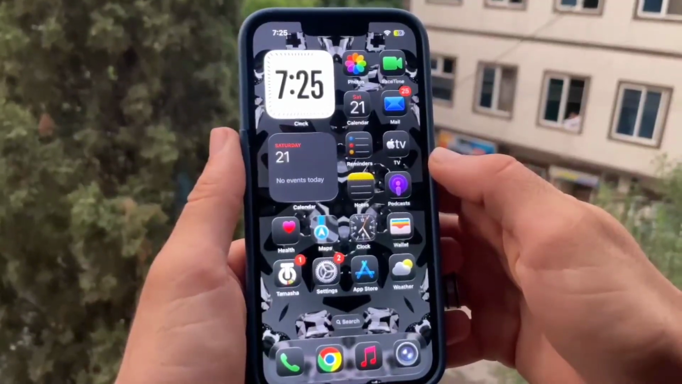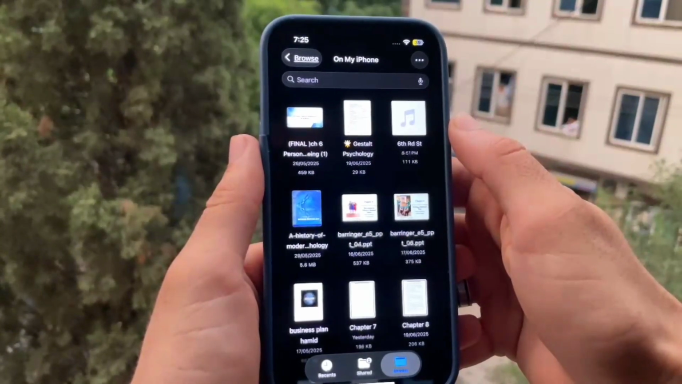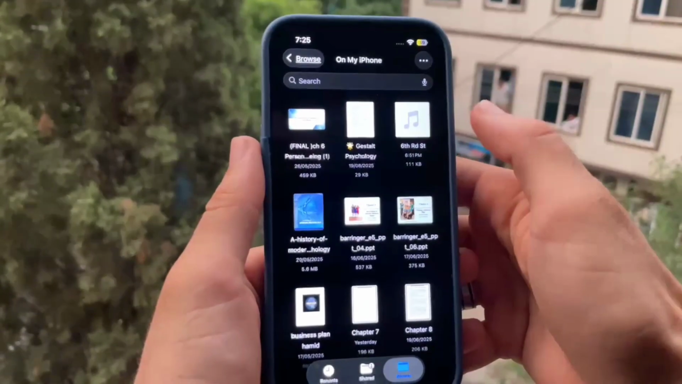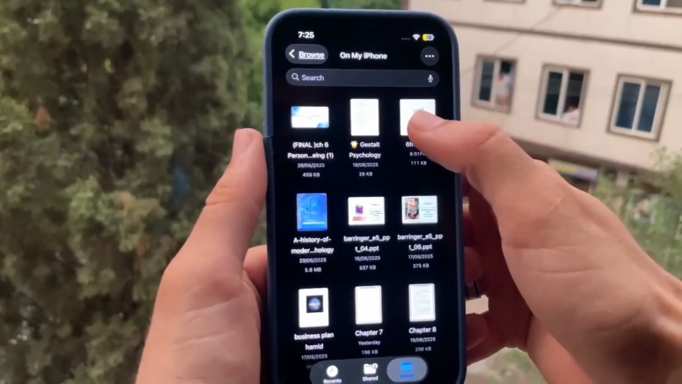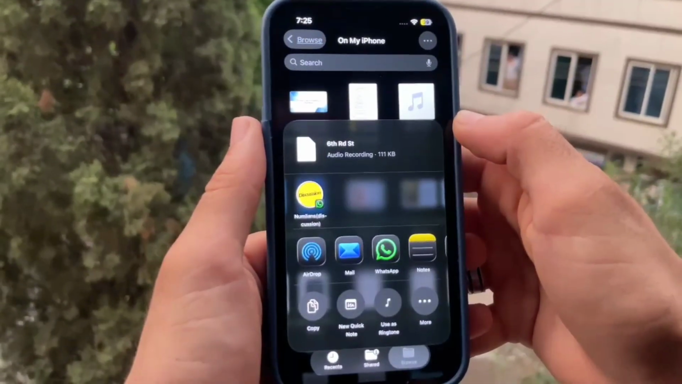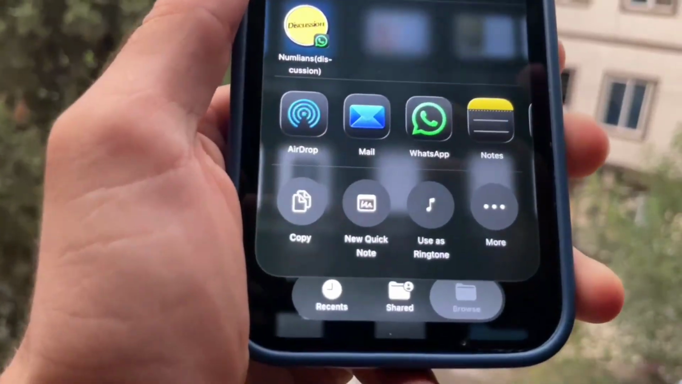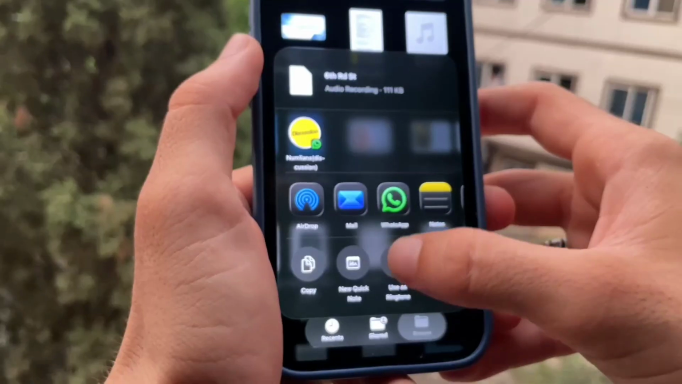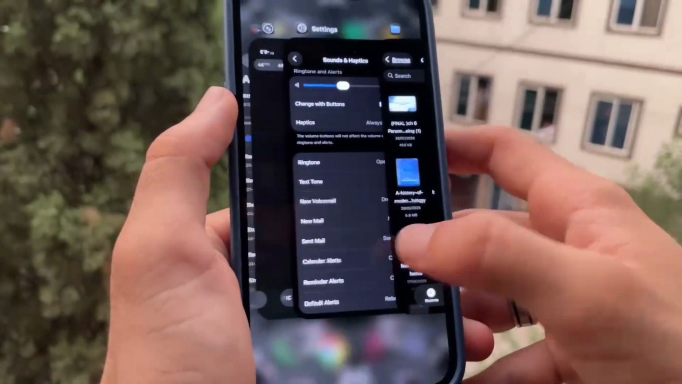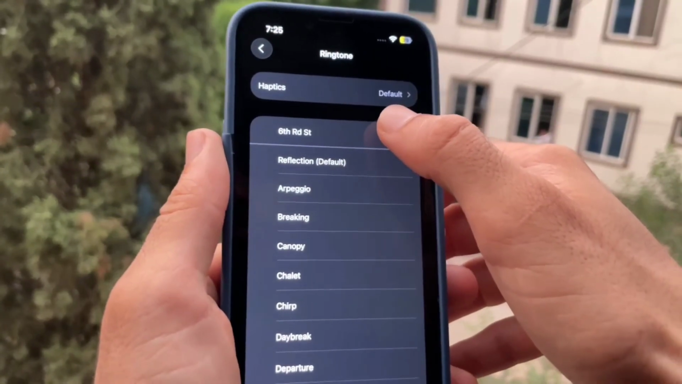But for custom ones, you have to open My Files. But before opening Files, you have to download and save the sound which you want to use as a ringtone. Then in Files, tap and share the ringtone. Now here you can see the option of Use as Ringtone. Tap on it, and this music will move to ringtones in Settings. In Settings, you can easily select that ringtone and use it as the default for calling.